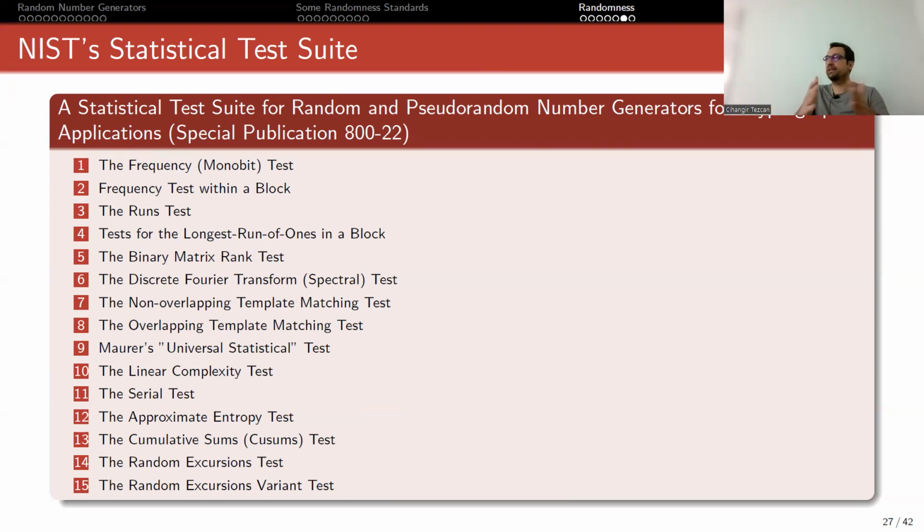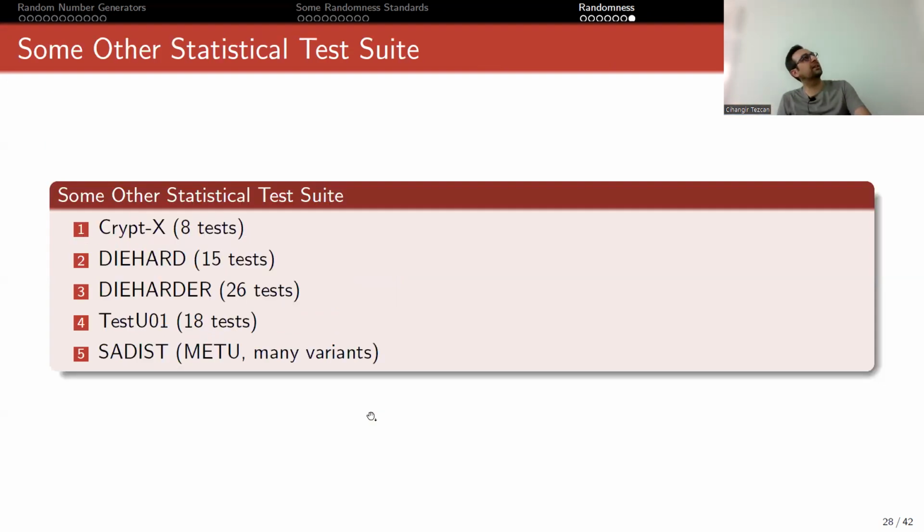Okay. It only says that the output looks random. That's it. Okay. So there are other test suites too, like Crypt-X, Diehard, Dieharder, TestU01. Also in our university, we had many times developed our own test suite called Sadist, and it actually has a lot more tests compared to these test suites.